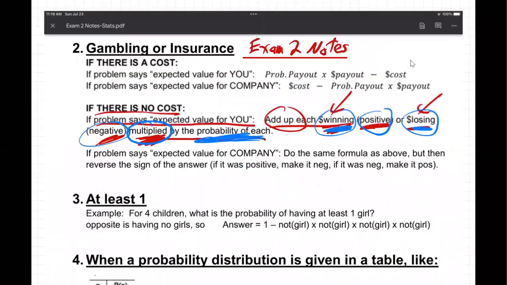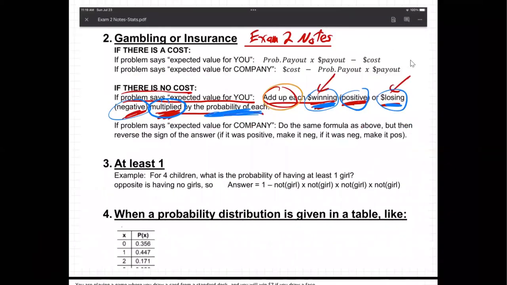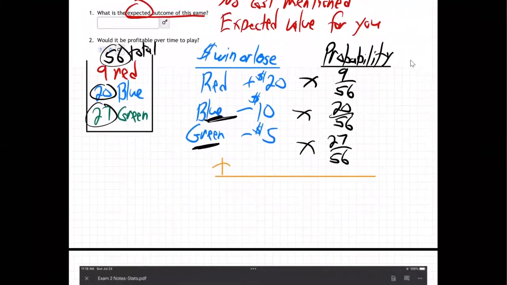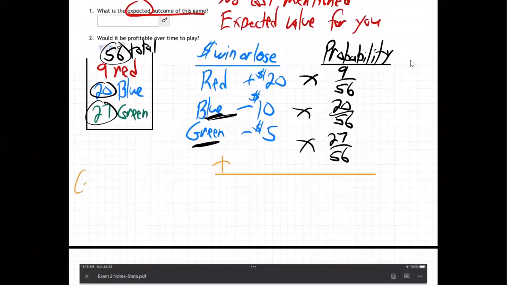I'm getting back to the notes here. It said add up, right? Each dollar amount, winning positive, losing negative, multiplied by the probability. So that's what we're doing. So literally on the calculator here, let me be really exact with what I'm going to type into the calculator. In my calculator, I'm going to take